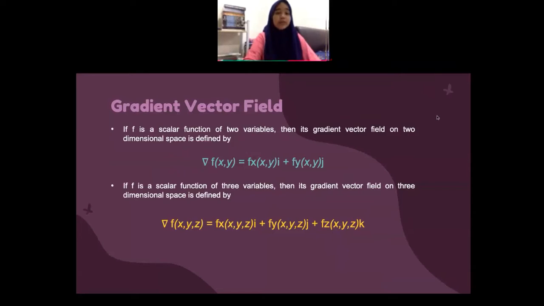Next, if you want to find the gradient vector field, if f is a scalar function of 2 variables, then its gradient vector field on 2-dimensional space is defined by nabla f(x,y) = differentiate f(x,y) with respect to x, plus differentiate f(x,y) with respect to y. But if f is a scalar function of 3 variables, then its gradient vector field on 3-dimensional space is defined by nabla f(x,y,z) = differentiate f(x,y,z) with respect to x, plus with respect to y, plus with respect to z.